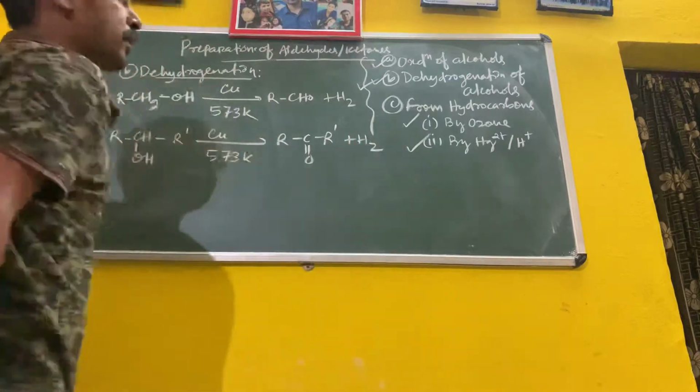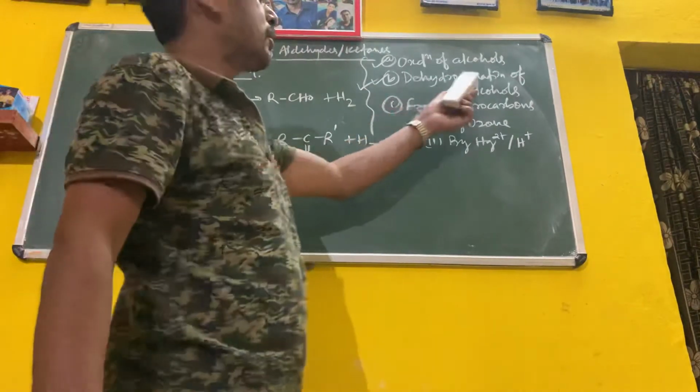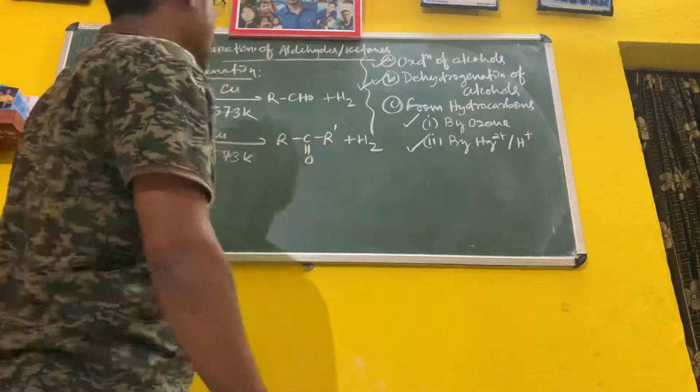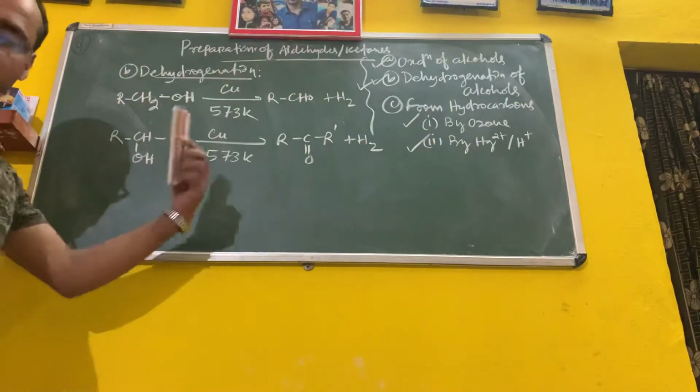Removal of hydrogen is known as dehydrogenation, and addition of hydrogen is known as hydrogenation. So these are the two reactions, similar to the previous one.